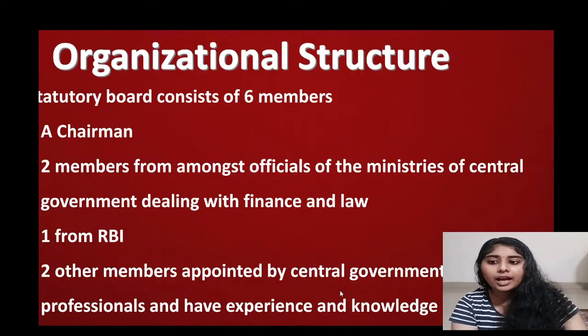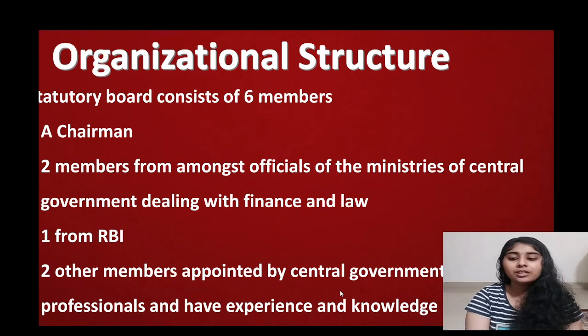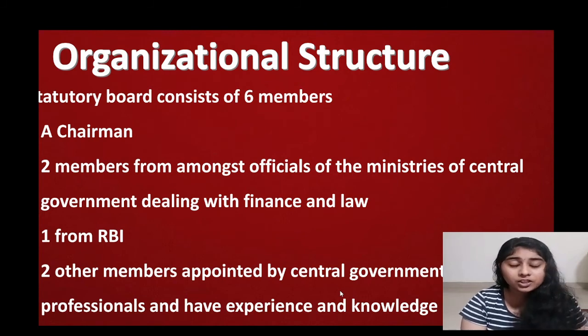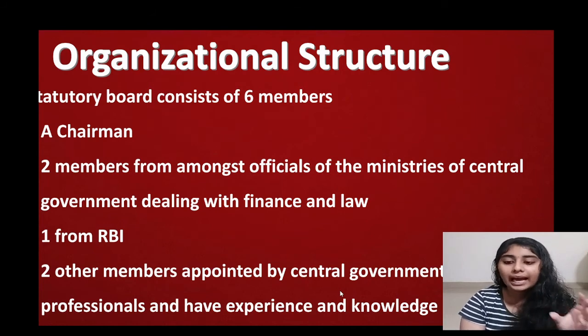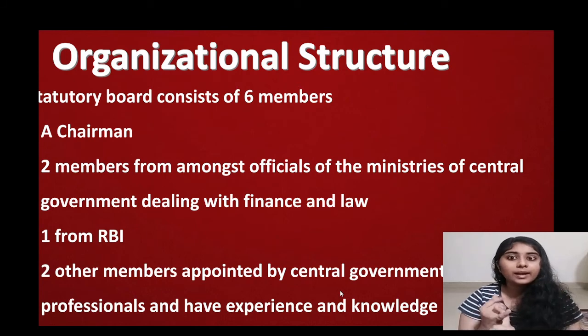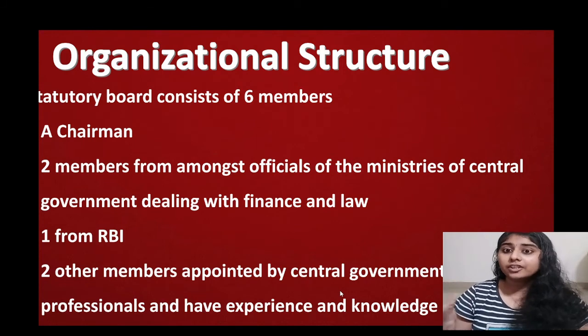Okay, so we are moving on with the last topic of today's session. That is organizational structure. So what is the organizational structure of SEBI? SEBI is a statutory body, and the statutory board consists of 6 members. The first one is a chairman, and as we already discussed, our current chairman is Mr. Ajay Tyagi IAS. So he will be our chairman.